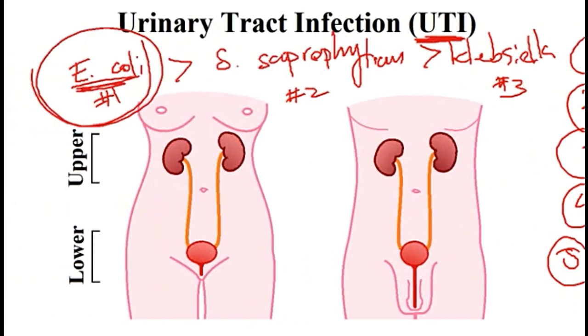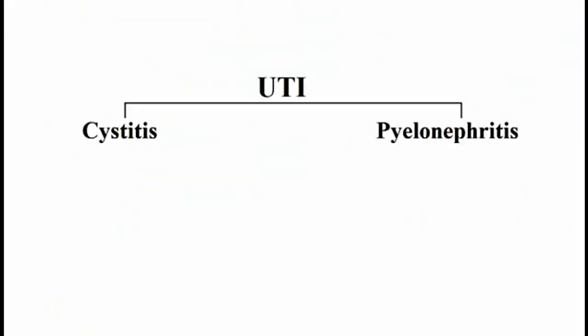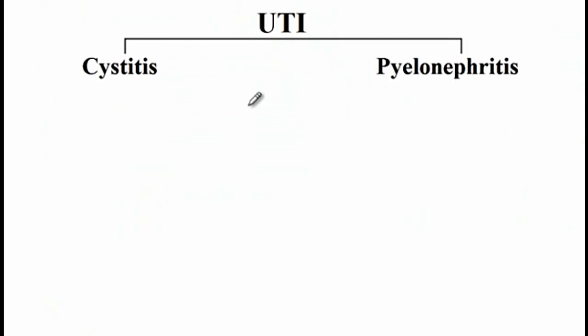So back to the image that I have here. Next, I would like to differentiate in the clinical presentation of the upper versus lower urinary tract infections. So lower urinary tract infection affects the bladder, and it's referred to as cystitis, while the upper urinary tract infection is referred to the infection of the kidney and is called pyelonephritis.